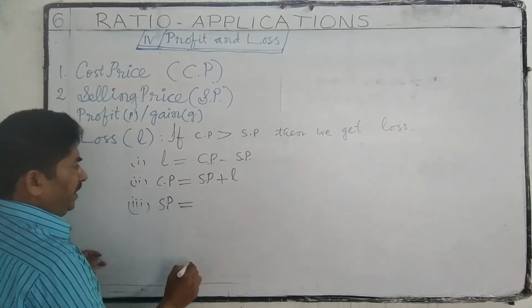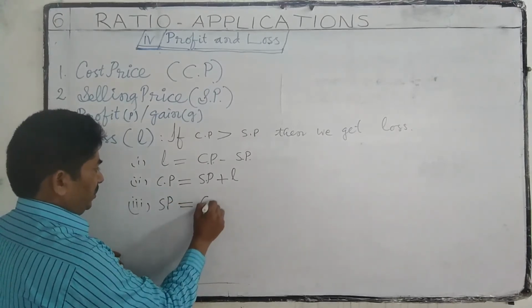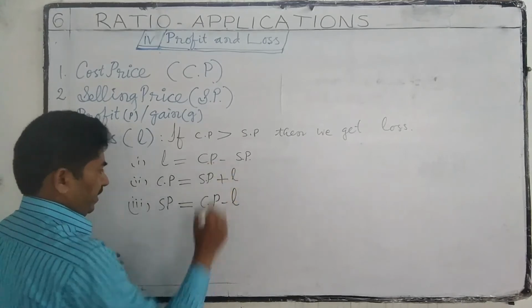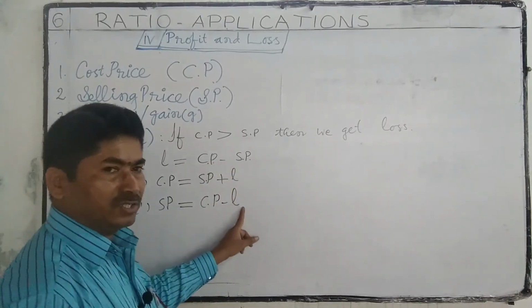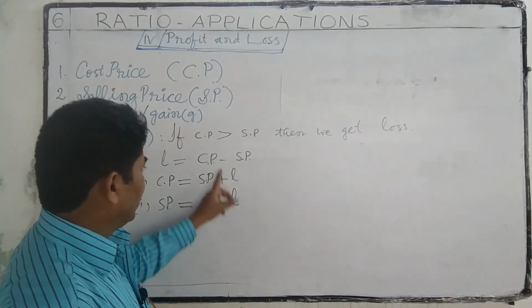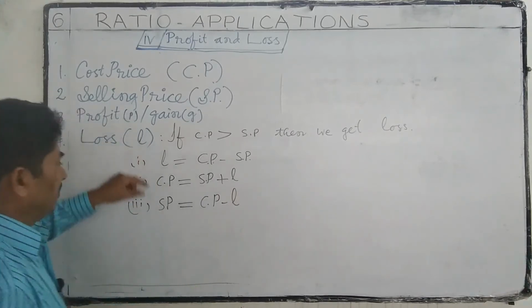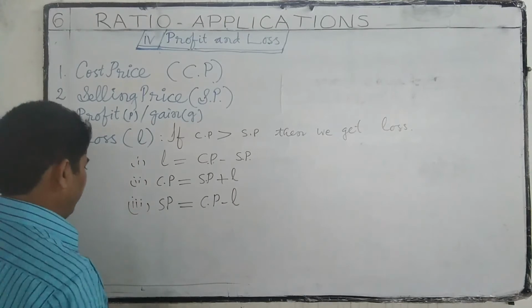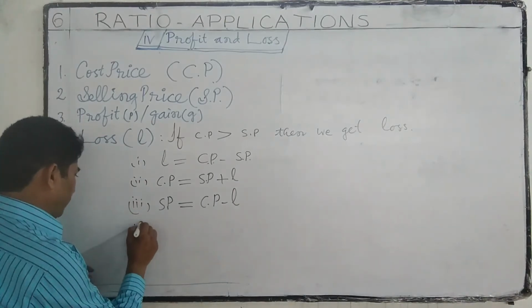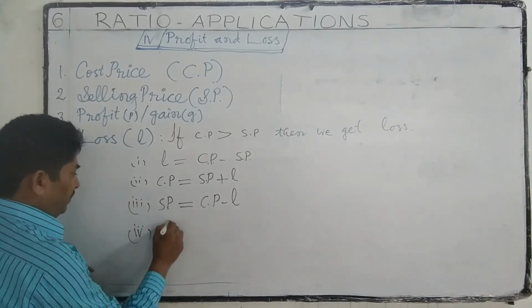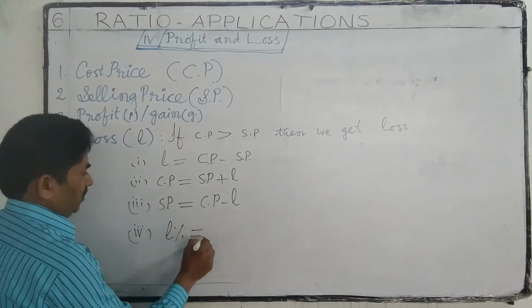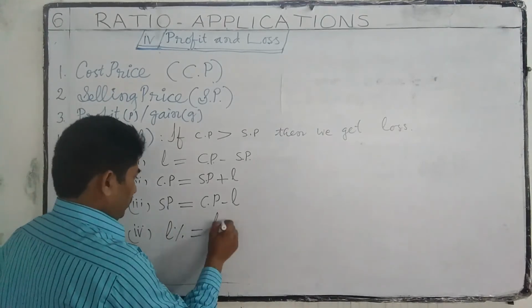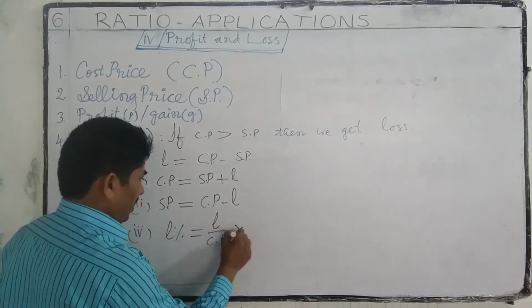SP is equal to CP minus loss. Using these formulas, we can get loss, cost price, selling price, and also we can find loss percent. Loss percent is equal to loss by cost price into 100%.